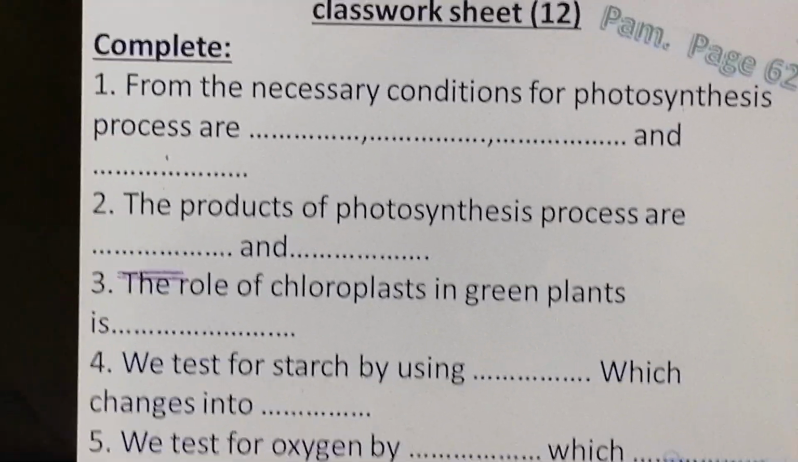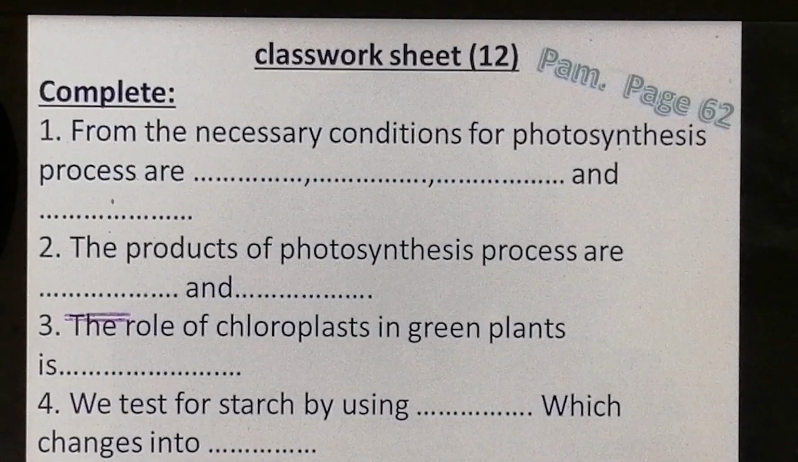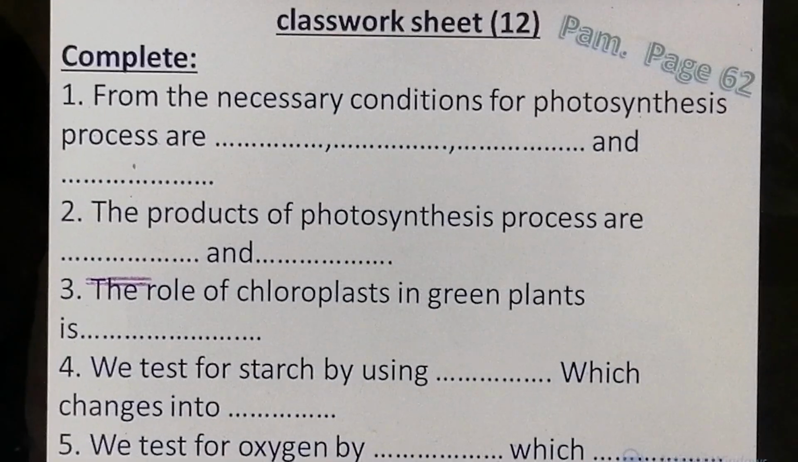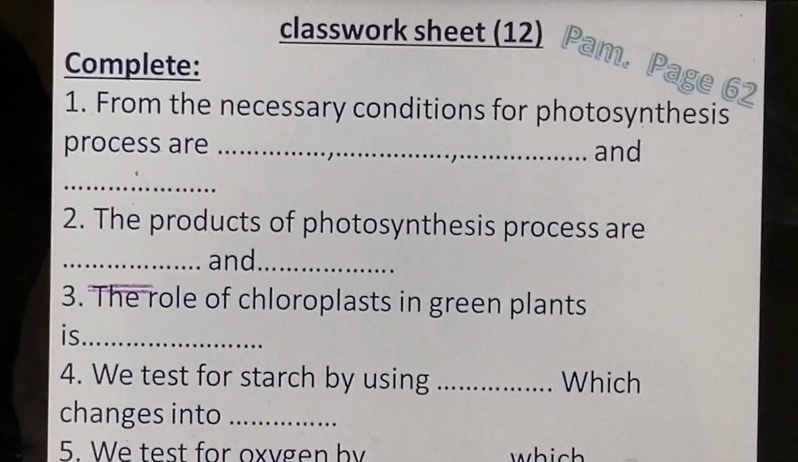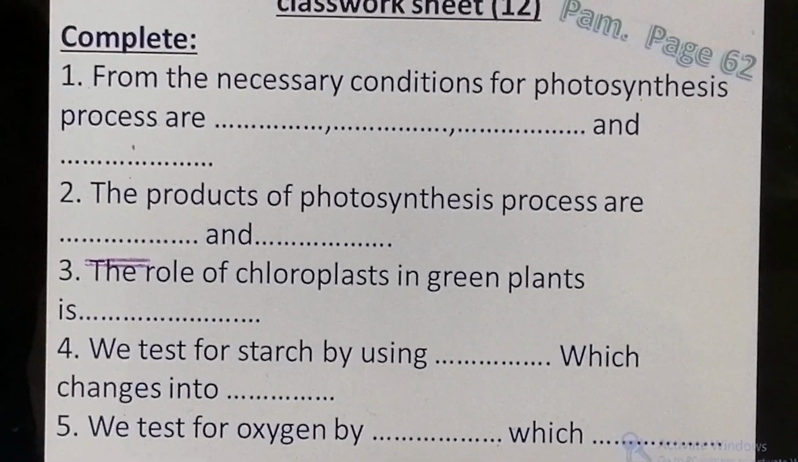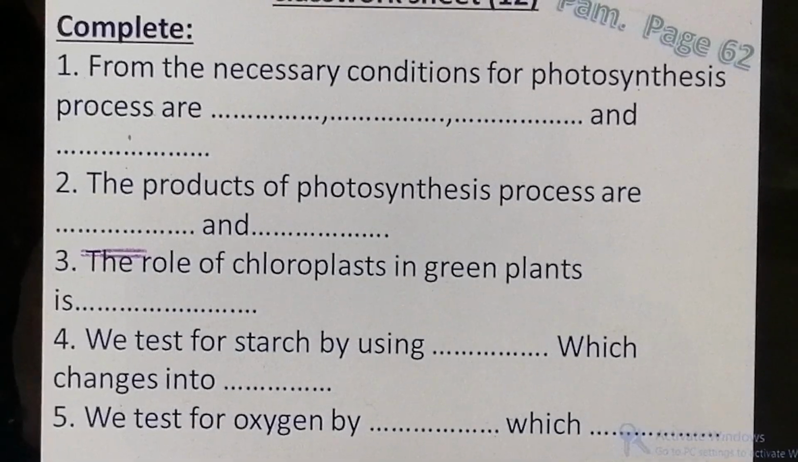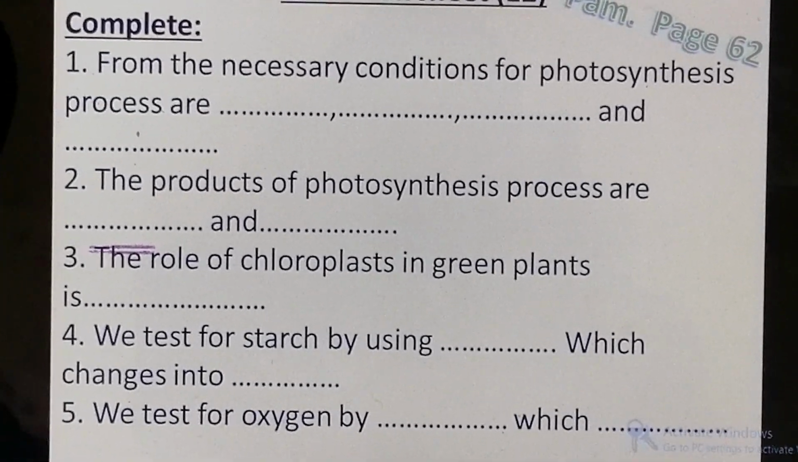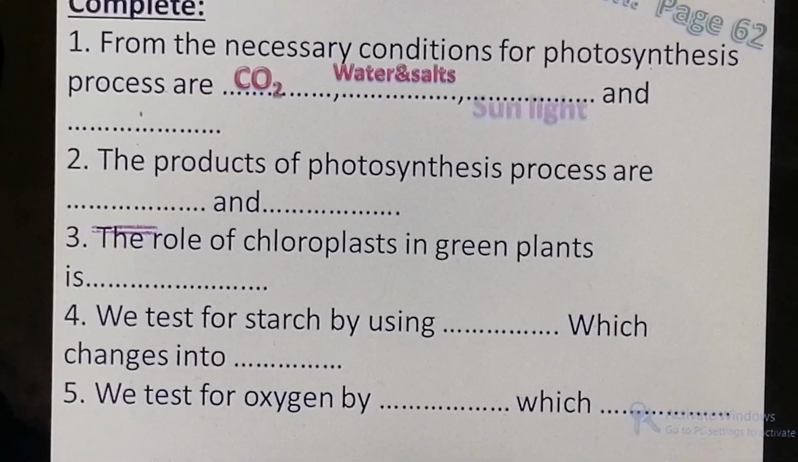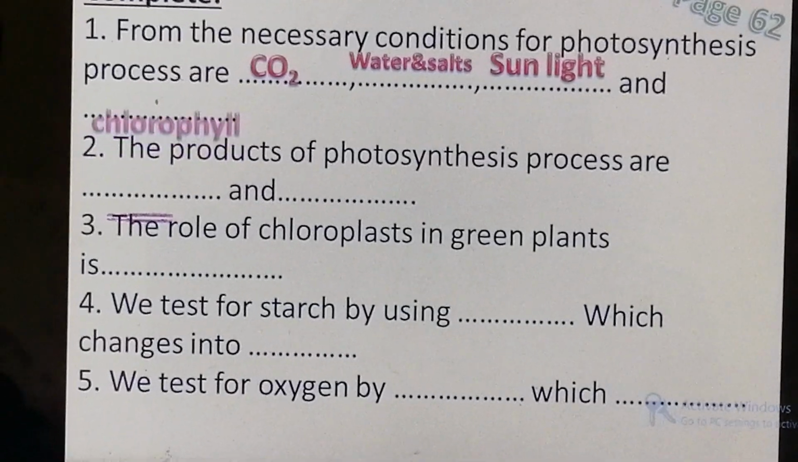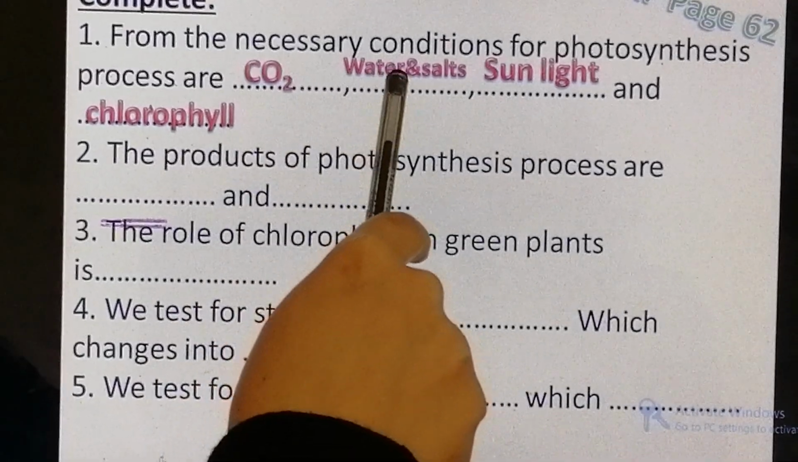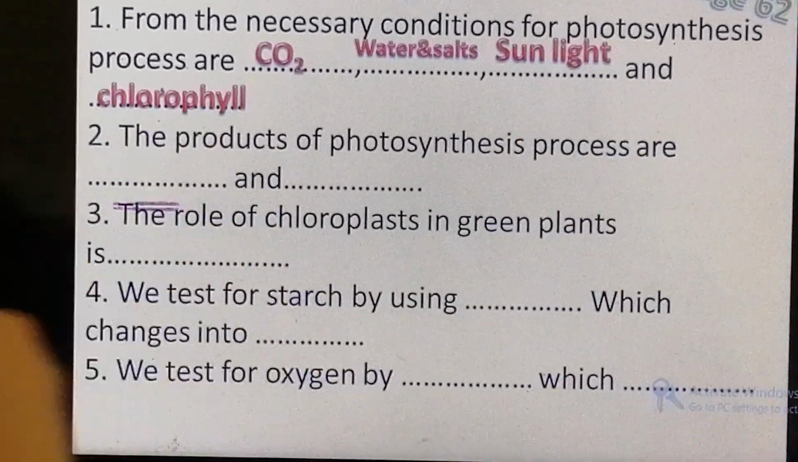Okay, let's practice. We are going to open page 62, class worksheet number 12. The first question, complete: the necessary factors for the photosynthesis process are... This question means what does the plant need for the photosynthesis process? The plant needs carbon dioxide, water and salts, sunlight, and chlorophyll. So what are the necessary factors? Carbon dioxide, water and salts, sunlight, and chlorophyll.